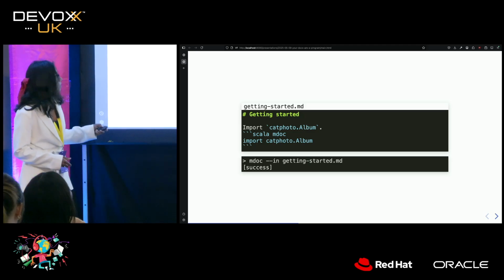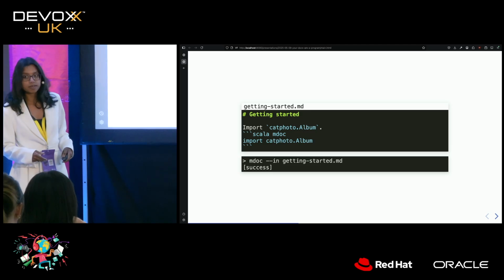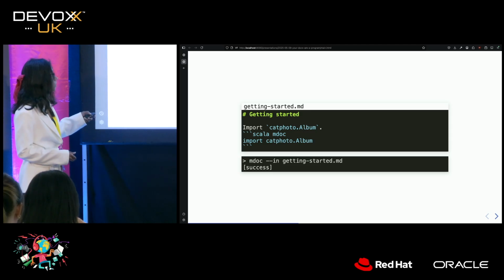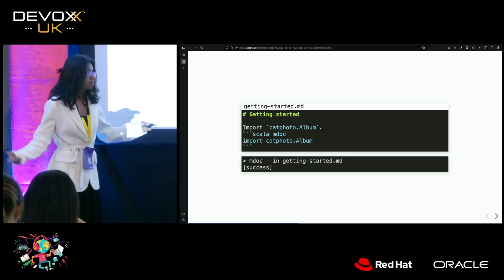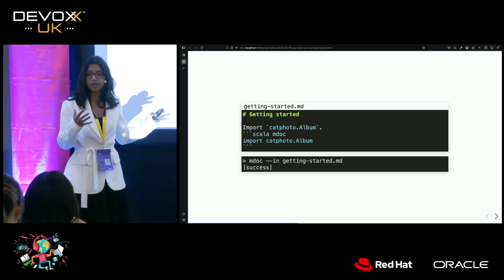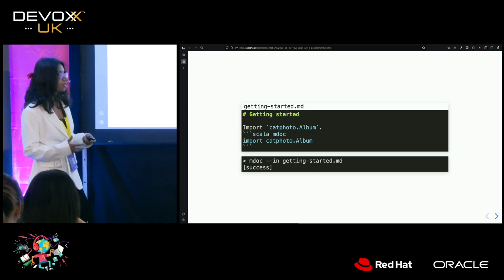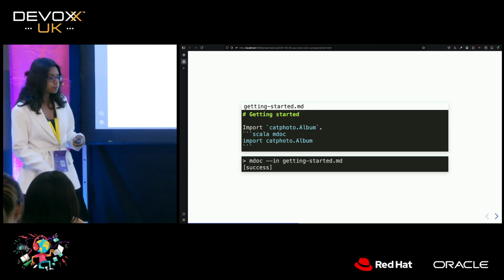So we can go and fix this. We can add an import statement at the top of our getting started guide, which will say where cat photo, or where album, is coming from. And if we now run mdoc again, we see that it succeeds. So that's great. We can also integrate this tool now as part of our CI pipeline as well. So as well as running our tests, we can run mdoc as a documentation tool.